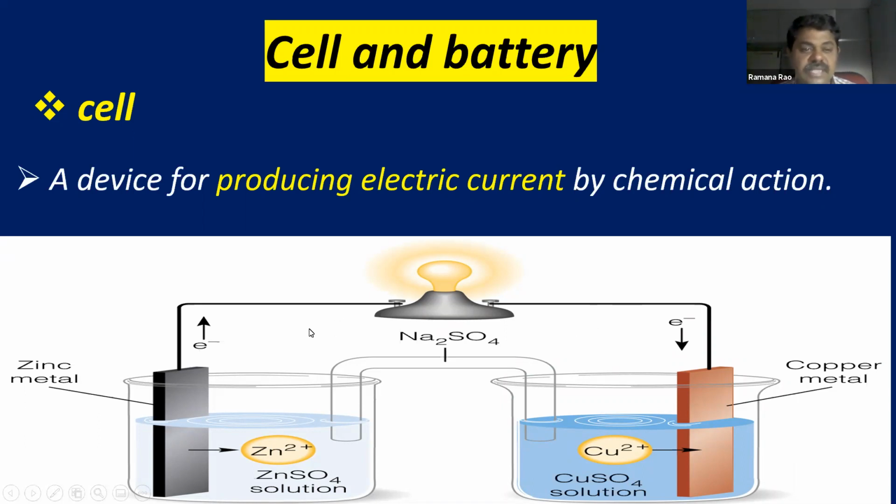Okay. So this is about a cell. Basically, a cell is a device which can produce electric current. What is the principle involved? A chemical action. So what is the chemical action here? The electrolyte is dissolved, splitting into ions. So electron flow leads to electric current.